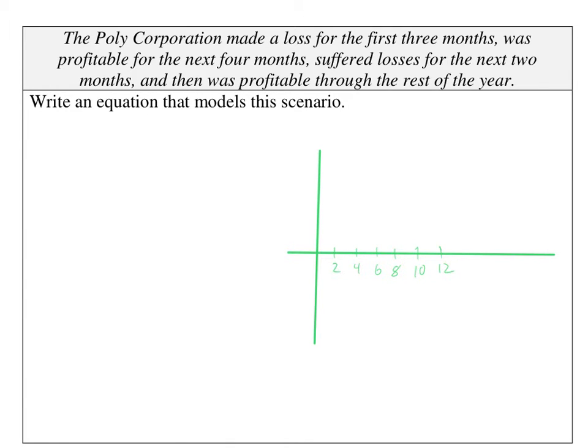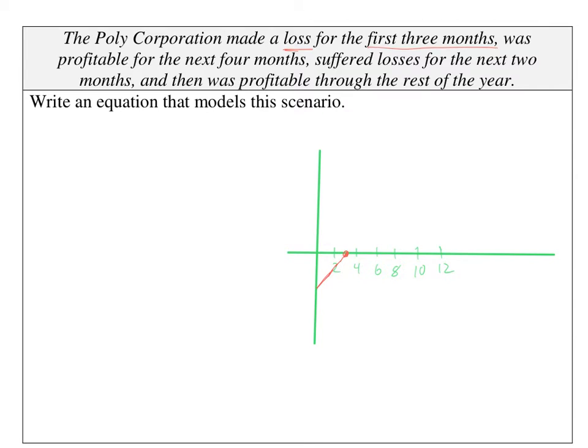Now we're going to make a really generic sketch for this. Right here we have the months, because hopefully you know there's 12 months in a year, and I don't want to put every single mark, so I went by 2s. So if we think about this, you had a loss for the first 3 months. So for the first 3 months, you had negative profit, negative money. So could I draw a graph like this that is negative for the first 3 months?